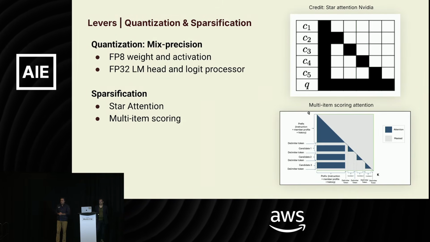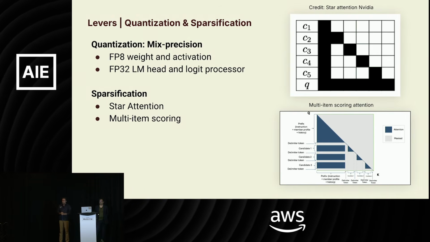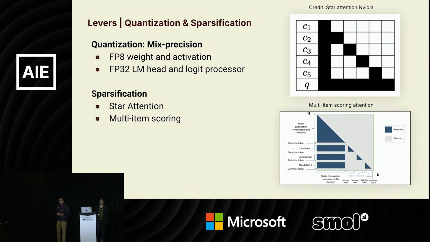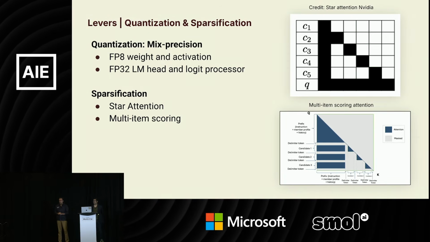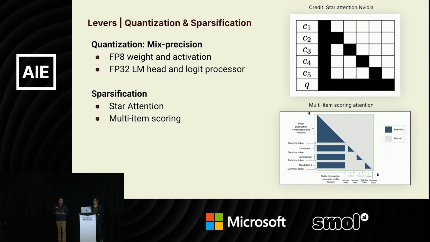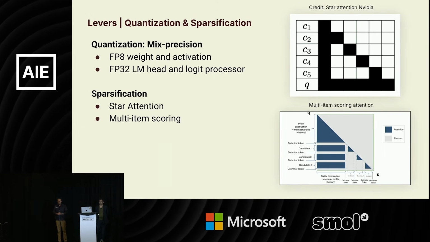Last part is sparsification. We can sparsify basically the attentions. The most expensive part of the transformers is attention scores. And we can leverage sparsification. Not every item needs to attend to every item. And when you know your task, when you know that this is a recommendation, these are the items in the history that you want, you can sparsify and not have every item attend to each other.